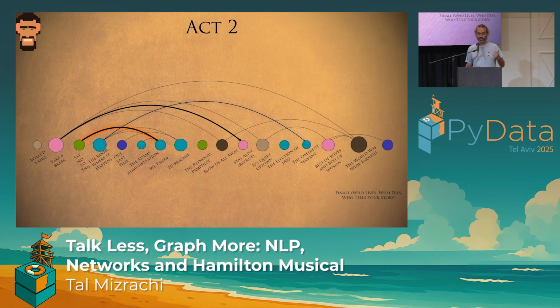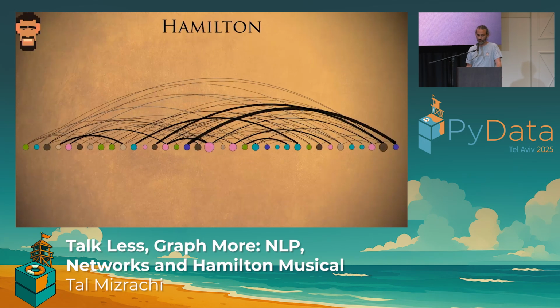And of course, we have Aaron Burr's motivations, right? Where he wants to be in the room where it happened, and that leads him to the battle that he has with Hamilton in The Adams Administration and Your Obedient Servant. Now, this is breaking the act separately, but this is the full musical, okay? And again, we can see how everything drives towards The World Was Wide Enough and the finale.